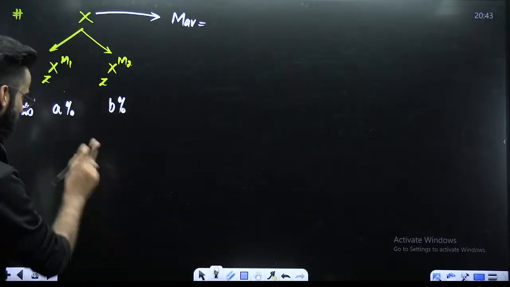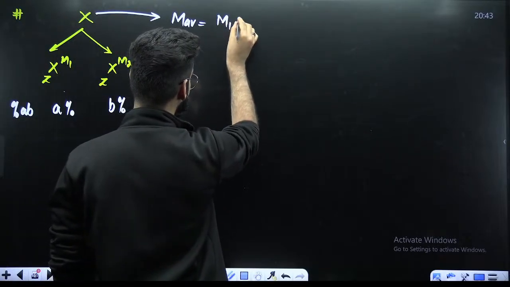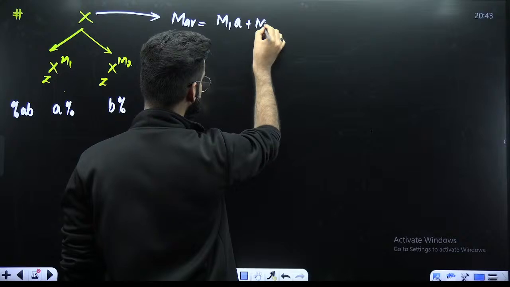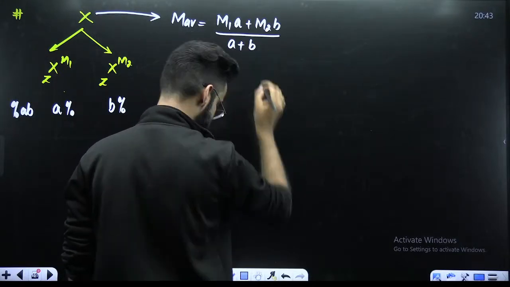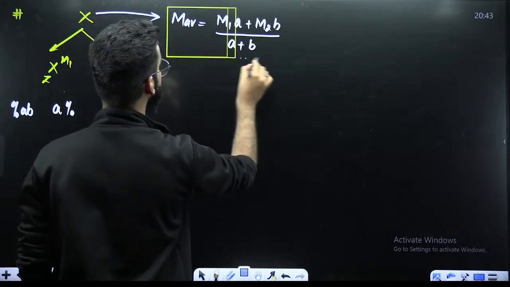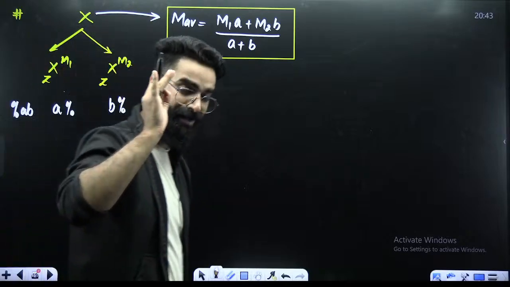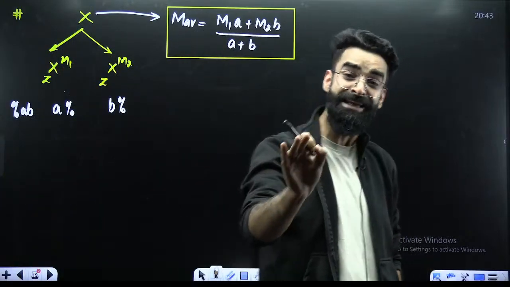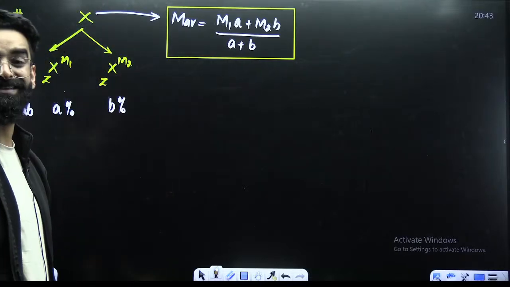Once you get the values of A and B, you simply use one formula: (M1A + M2B) divided by (A + B). This is one simple formula with the help of which we can calculate the average atomic mass of any element which exists in the form of isotopes.